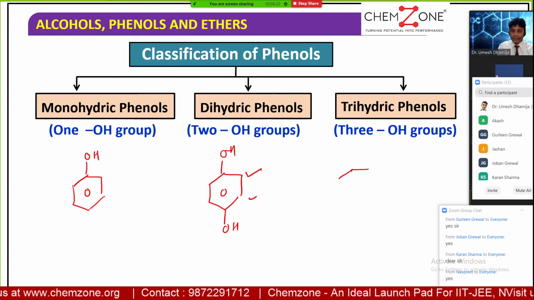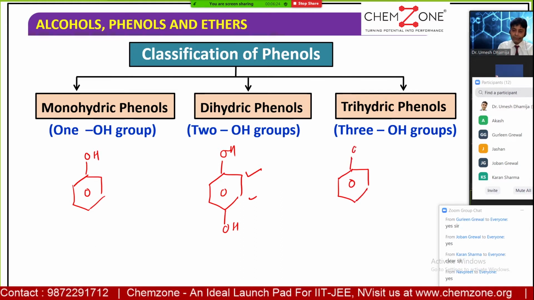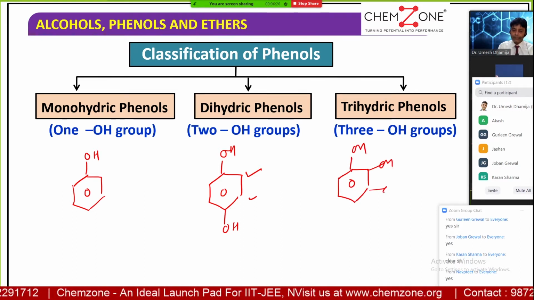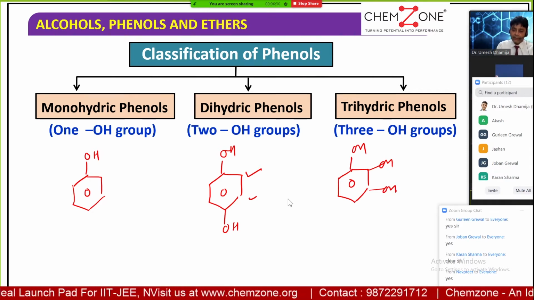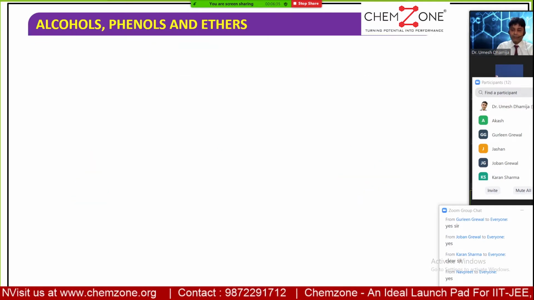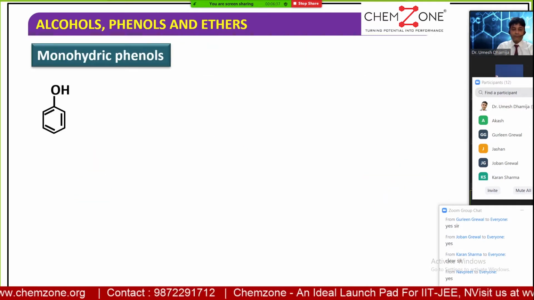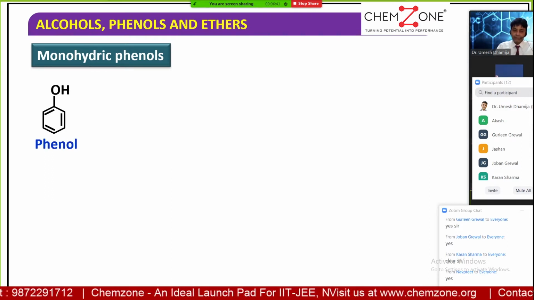And if the benzene has three OH groups, maybe all together, maybe at any other position, they all are in the category of trihydric phenol. I hope you're getting this, right? Keep on texting your doubt if you have any. So this is a monohydric phenol when we have one OH group bonded with the benzene group.